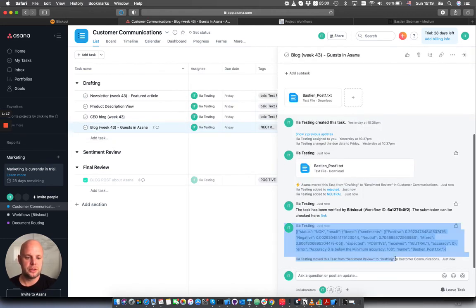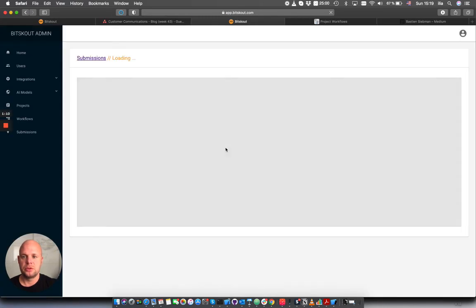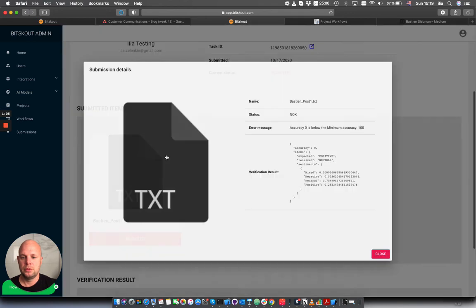So this thing we will remove. We're doing this just to see that it worked out. And this is how the submission looks in our system, where it was rejected.